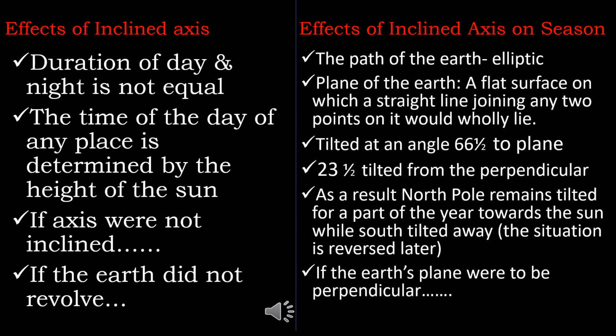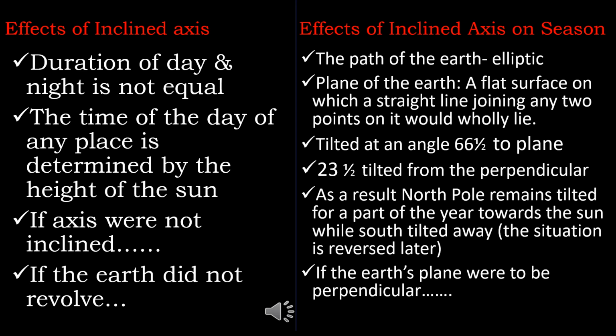The time of the day at any place is determined by the height of the Sun in the sky. If the axis of the Earth was vertical instead of inclined, places on Earth would have the same temperature throughout the year. If the Earth did not revolve around the Sun, even then, with its inclined axis, there would be no seasons. Effects of the inclined axis on seasons.